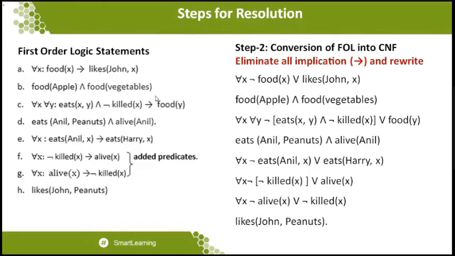So the third statement: for all x, for all y, eat of x comma y and not of killed of x, which implies foot of y. So you can see that eat of x comma y and not of killed of x will be taken completely in the form of p, and the foot of y will be completely in the name of q. Okay, so what I have done is I want to apply the negation symbol for